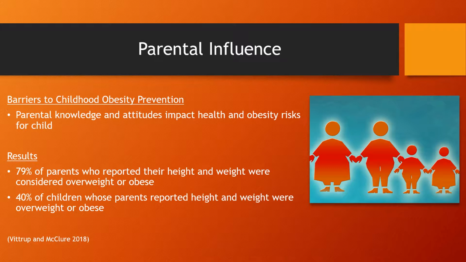The results indicated that 164 parents and children were living at or below the poverty line. 69% were deemed to be overweight or obese. Of 172 children whose parents reported their height and weight, 40% were overweight or obese. All parents of overweight children and 75% of obese children incorrectly assumed their child was not overweight. The parent weight status did not influence support ratings. Socioeconomic status actually had a big influence, especially on parental knowledge. When they were asked what was a major barrier to preventing childhood obesity, a lot of them did say that it was the cost of healthy foods, and others confessed that parents set bad examples in terms of eating and exercise.